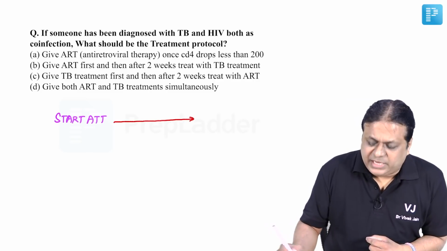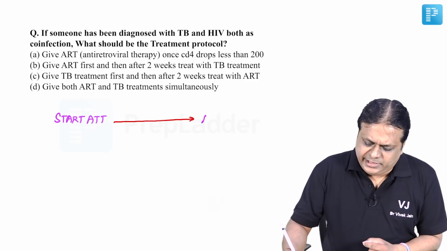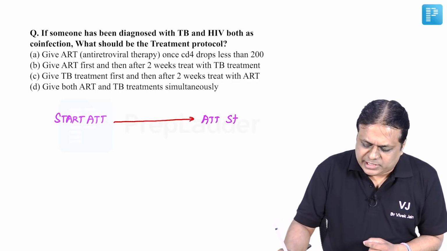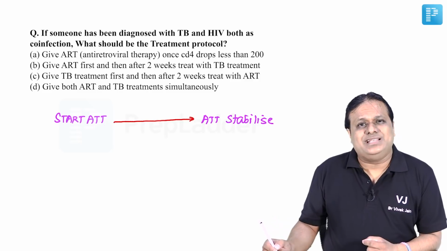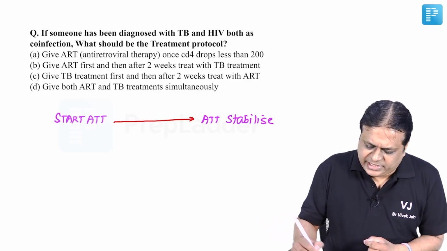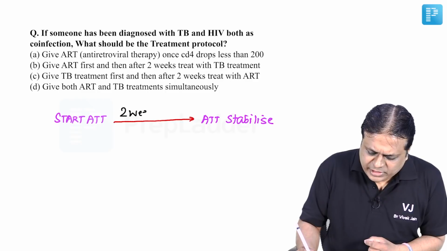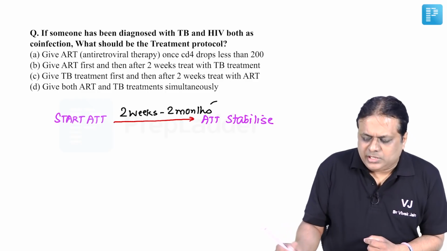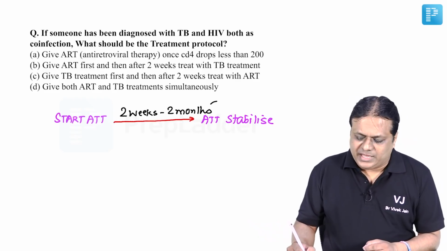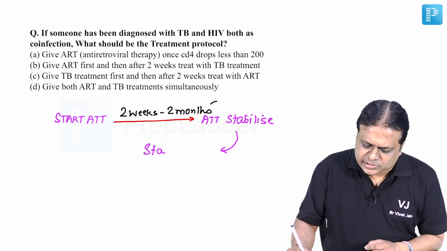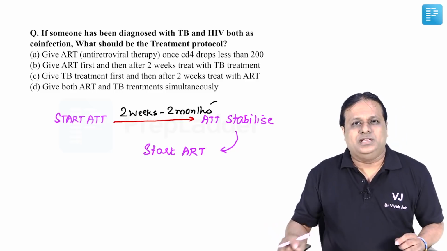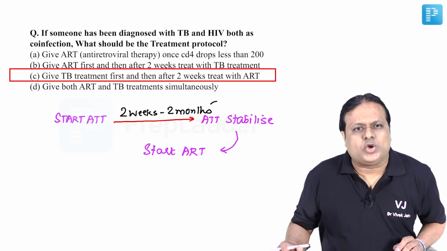And then we will wait for ATT treatment to stabilize. This stabilization period has been found generally takes 2 weeks, 2 months in most of the patients. And if it has been found to be stabilized, now you can start ART, antiretroviral therapy. So correct answer to this question will be choice number C.